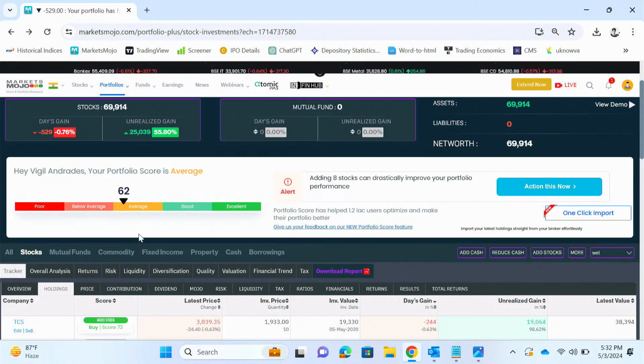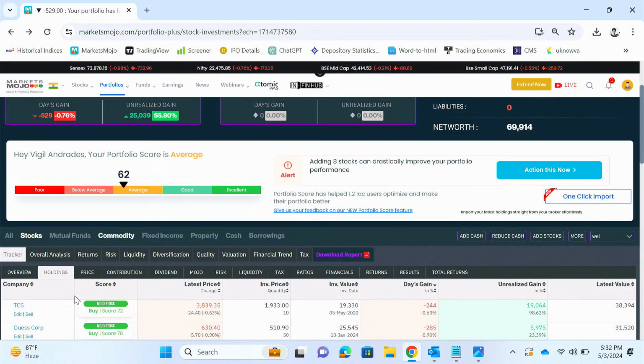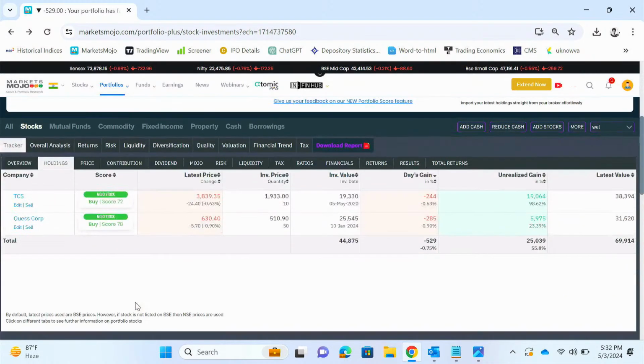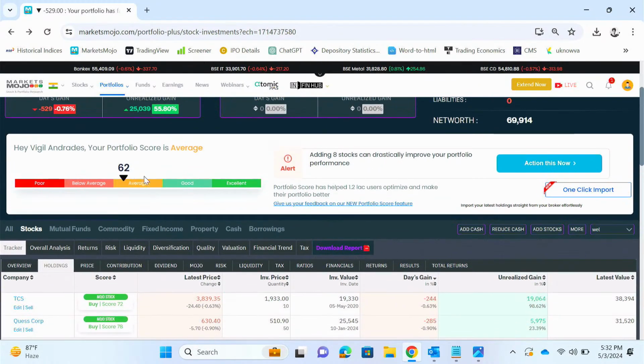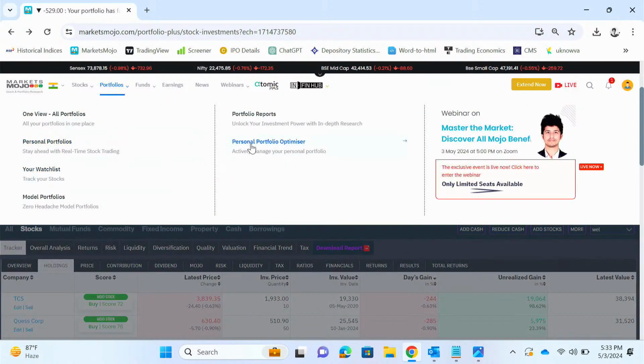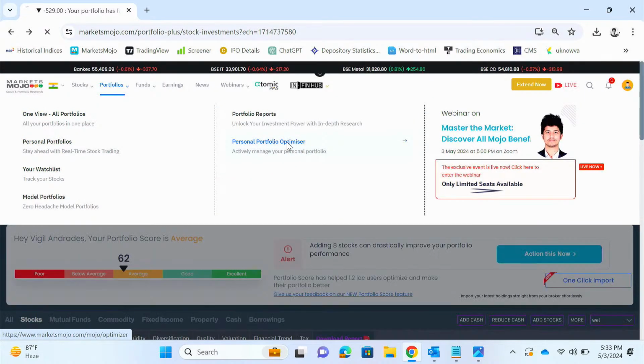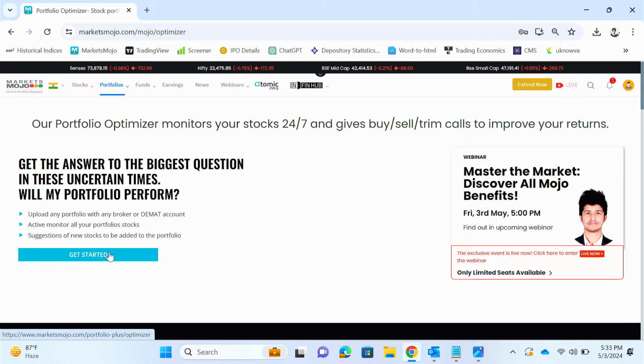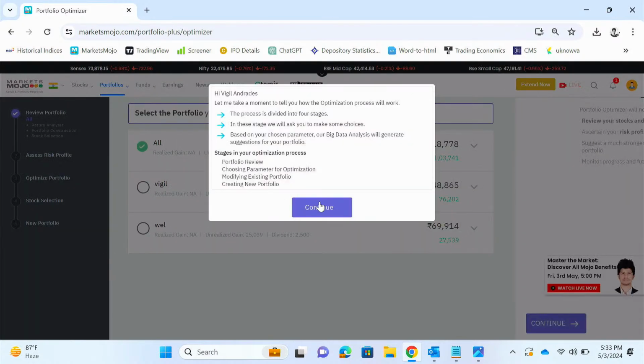Okay, so now it provides a portfolio score. So you can see portfolio score of 62. So it takes into account the score of these two stocks. It says that your score is very bad. So we can actually correct it with a new next feature, that is the personal portfolio optimizer. So you go here, click get started, continue.